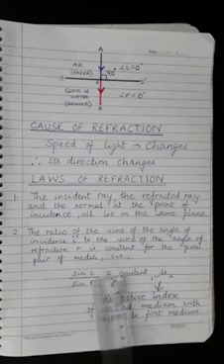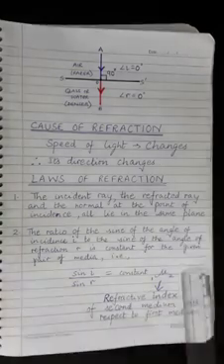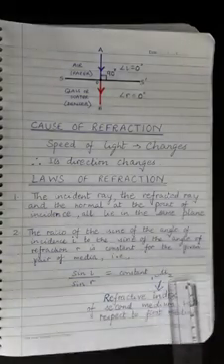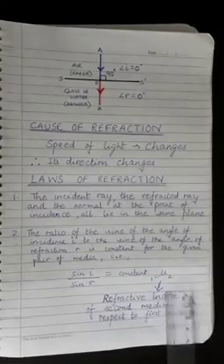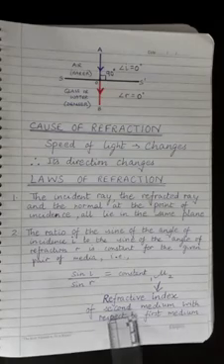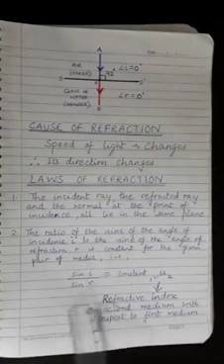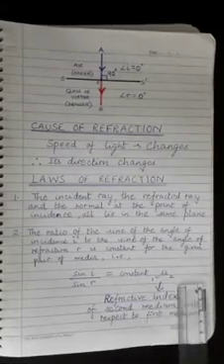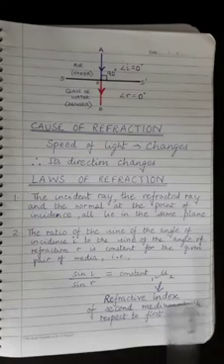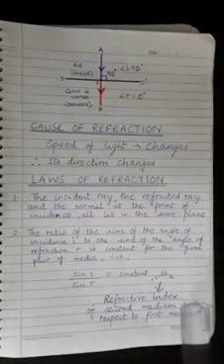That is, sin i upon sin r equals a constant, which is called refractive index, and it is represented by the letter mu. Sin i upon sin r equals mu 2 1. That means refractive index of second medium with respect to the first medium.